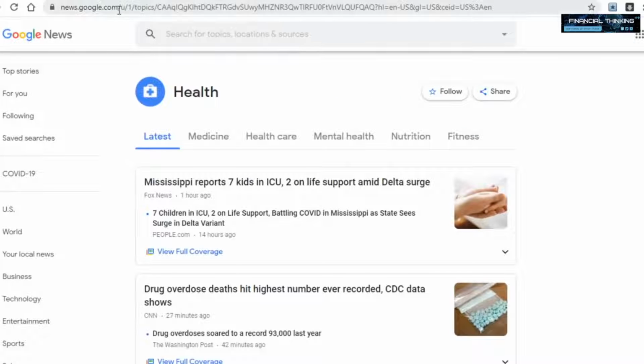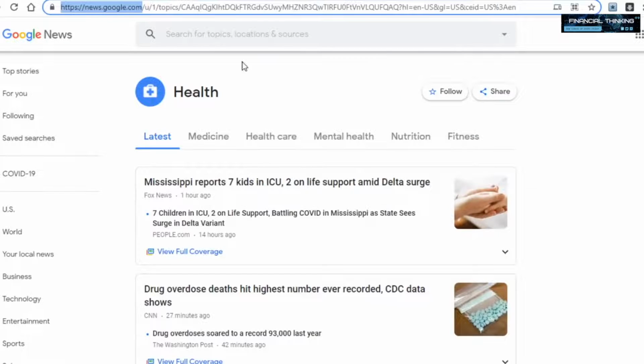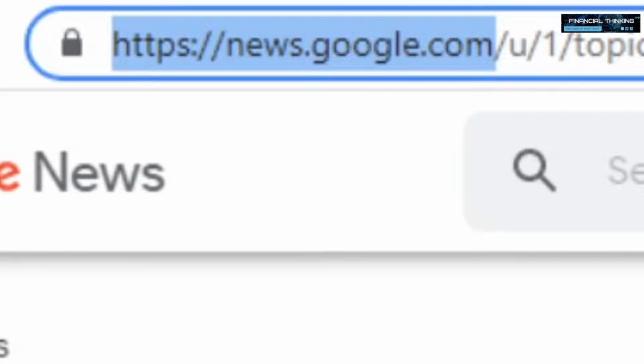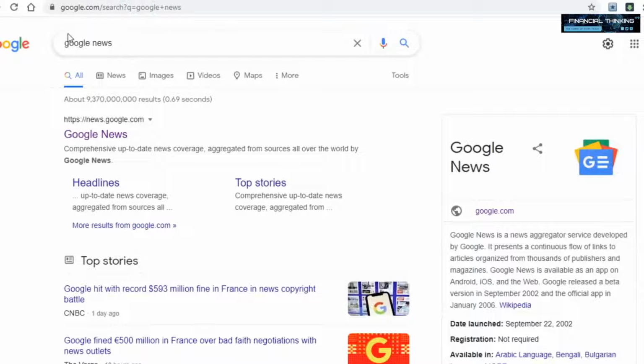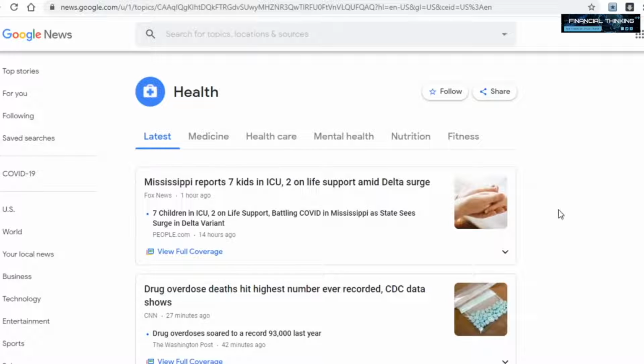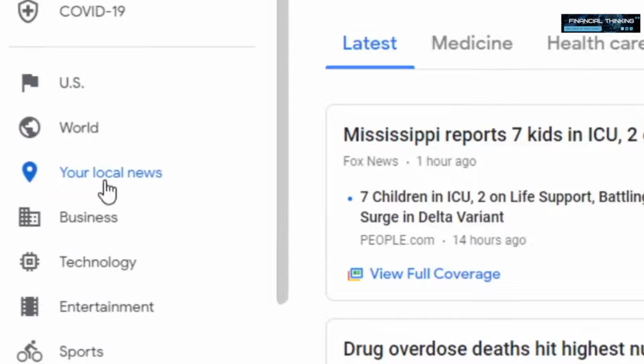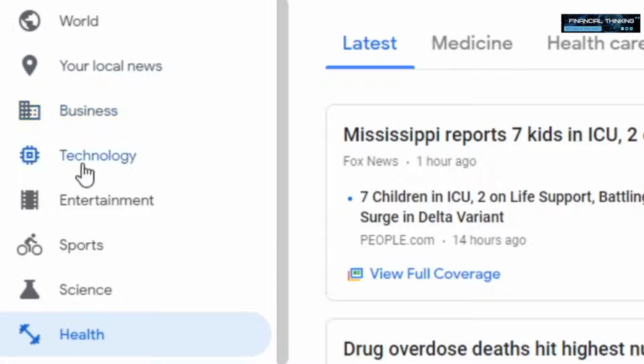Anyhow, your very first step is to either go over to news.google.com, or you can just type in Google News in the search bar and open up this page. Either way, we will be using Google News in order to get paid. How exactly? You will see soon enough. Anyways, on the left-hand side here, you can see all of these categories. You've got business, technology, entertainment, sports, science, and lastly, health.